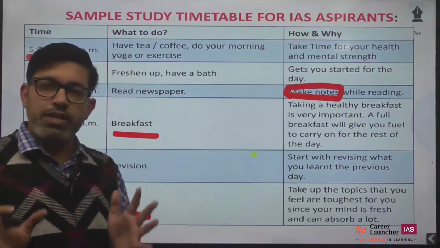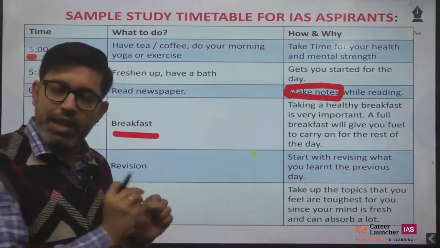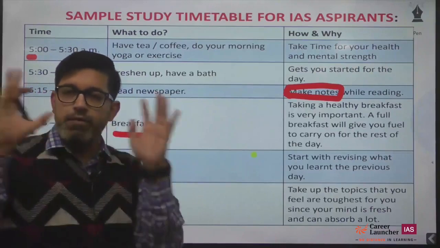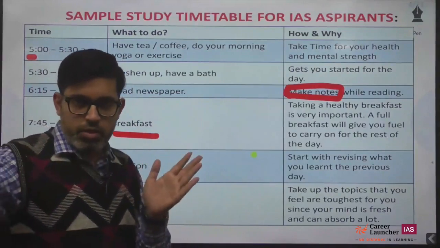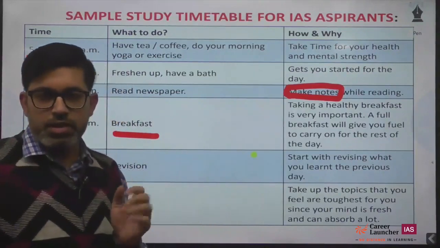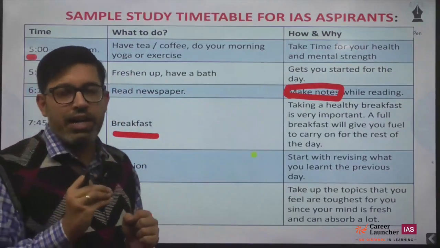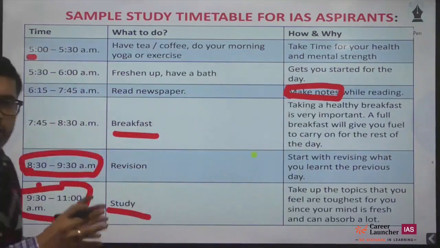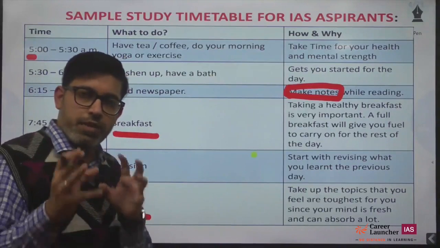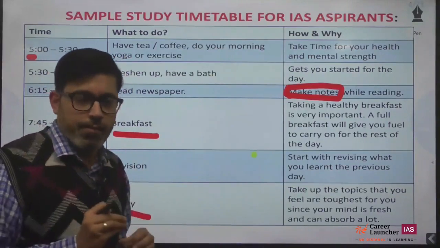So I would advise you to take the difficult subject at this time. Whatever you have decided to cover today to complete the syllabus, take the hardest part of that into the first session, because this is when you will be able to decipher difficult things very easily.